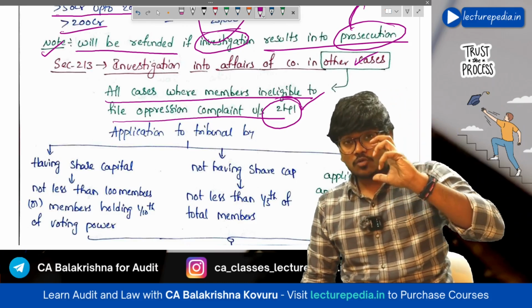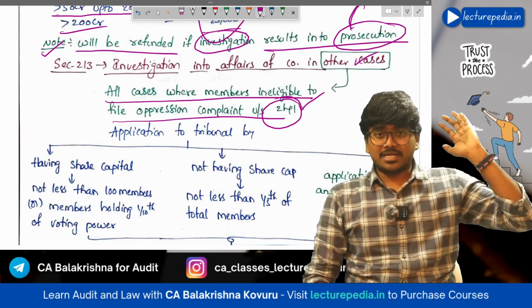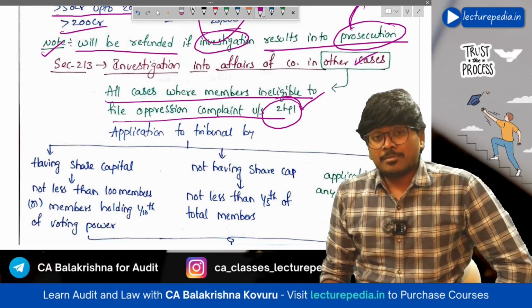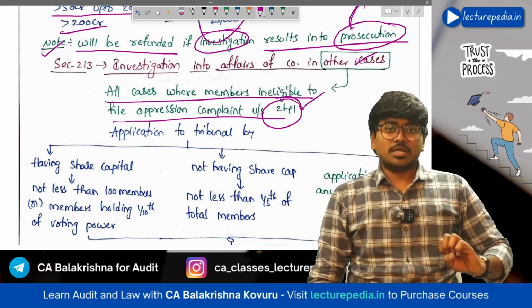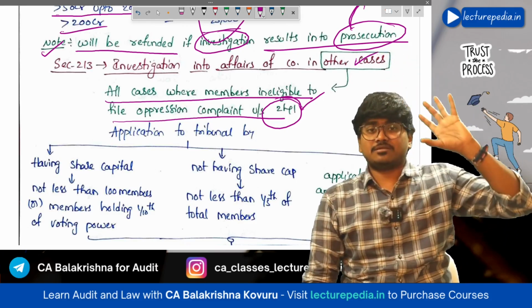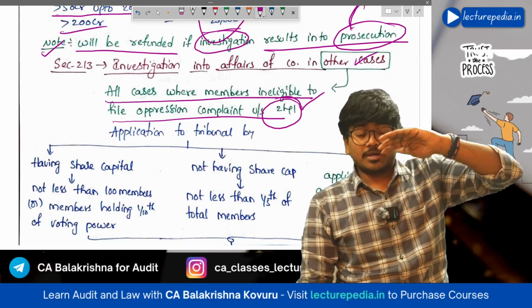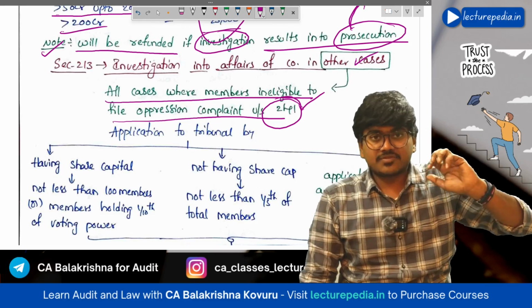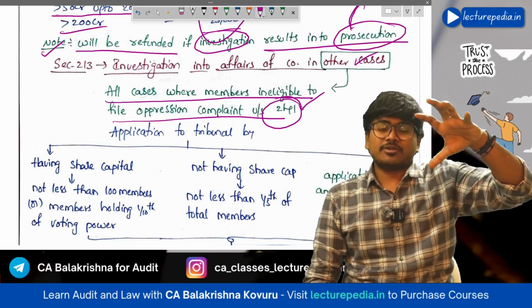In order to file such an oppression complaint, there is a certain minimum requirement of shareholders, and also the tribunal should prima facie be satisfied that certain oppression is involved in the company.